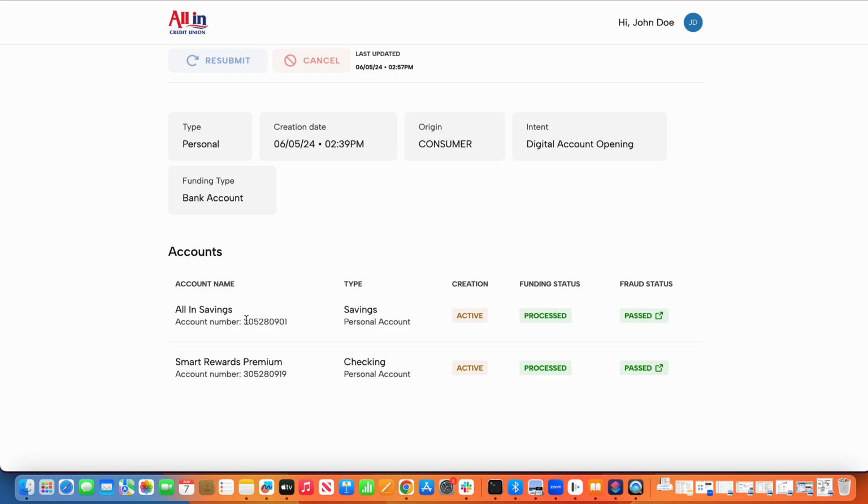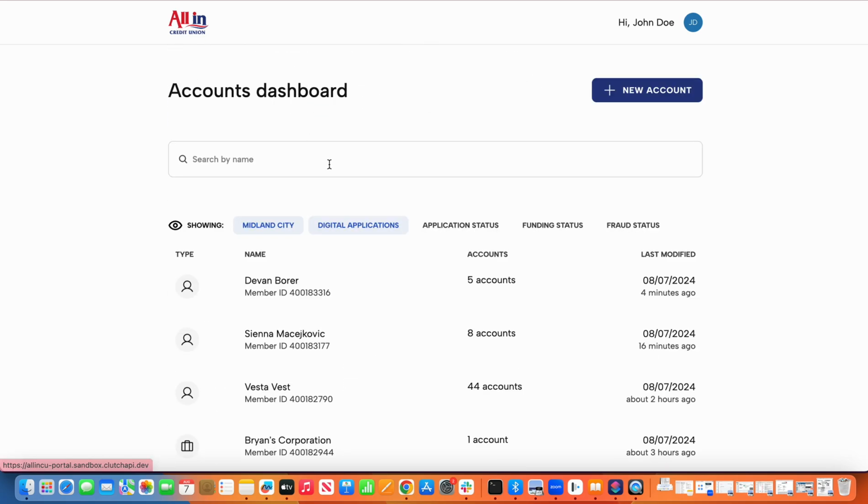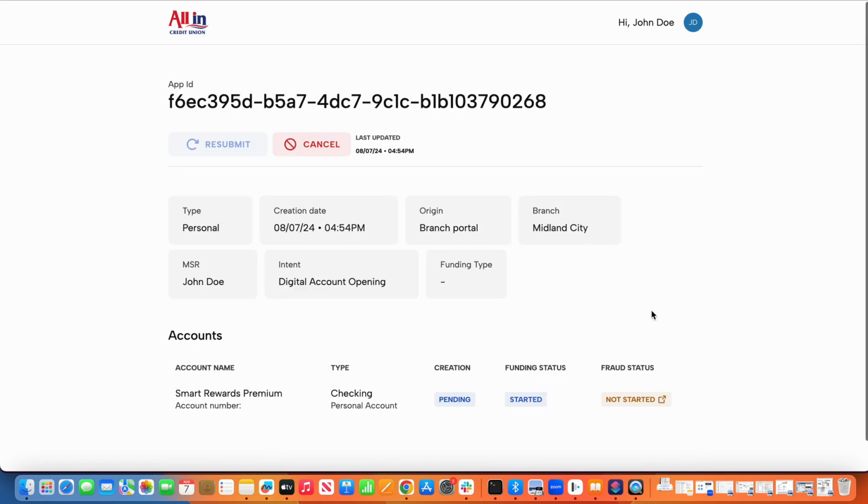I do know these accounts are open because I've received an account number back from Core, so that's a good sign. And if I jump back into that pipeline view, I can actually take a look at this particular account. So I know that in this scenario they've started the funding status, but fraud has not been started. And so if I needed to take a deeper look, I could easily link directly into this particular component to find out what's going on.